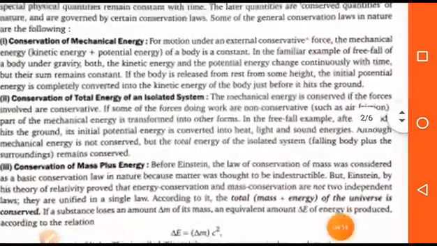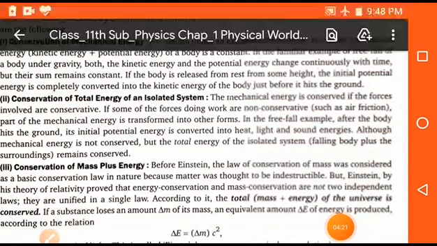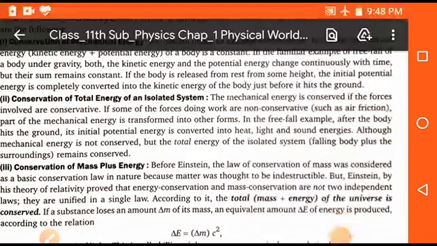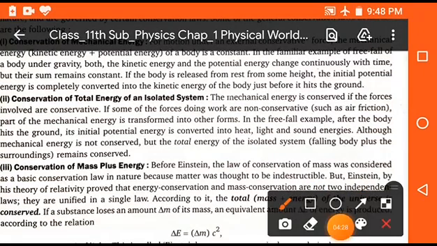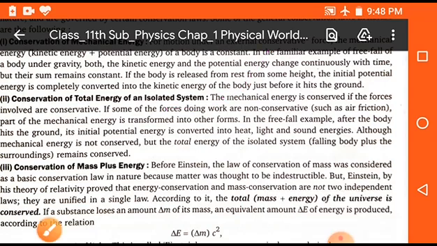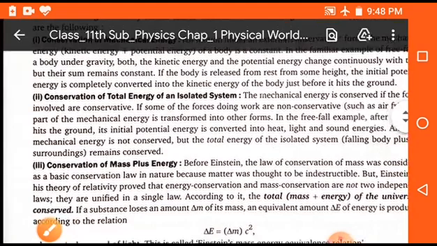Next one is conservation of total energy of an isolated system. Students, according to this principle, the mechanical energy is conserved if the forces involved are conservative. If some of the forces doing work are non-conservative, then part of the mechanical energy is transferred into another form. Clear? So it means that we can say that the total energy of an isolated system is constant. Clear? Okay.